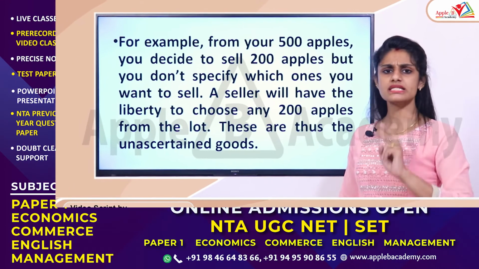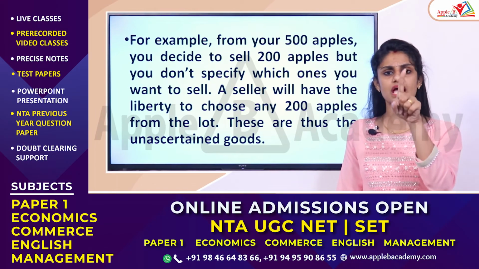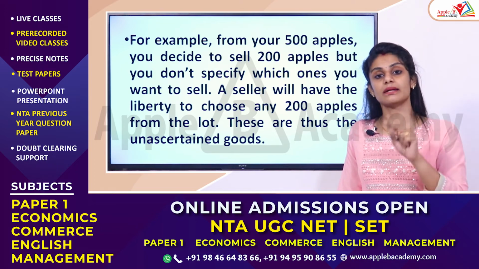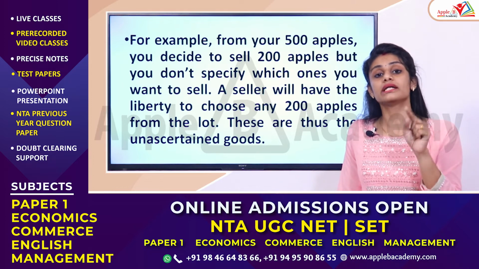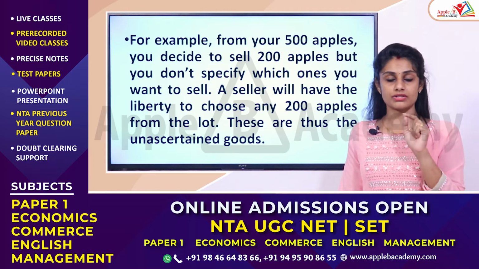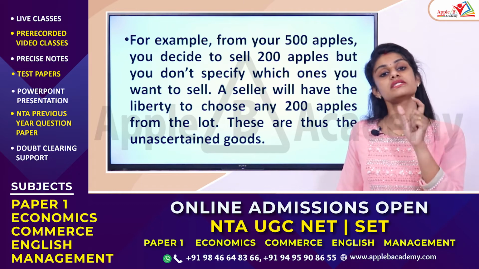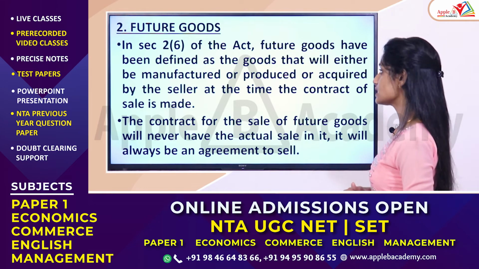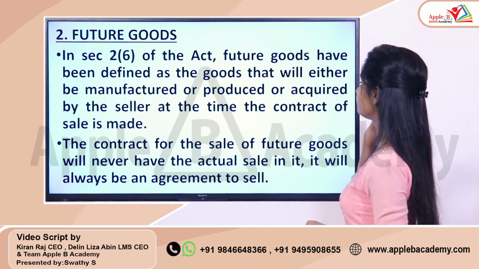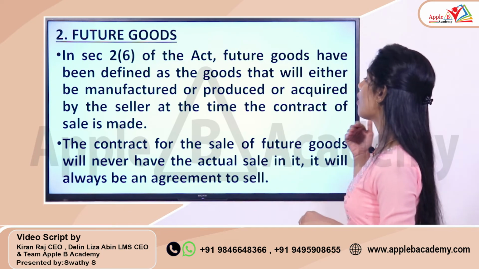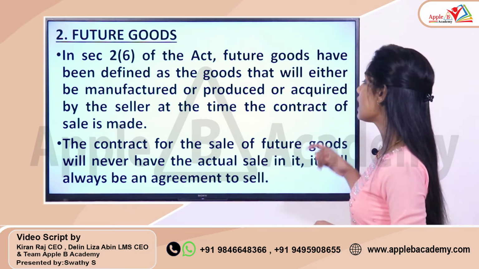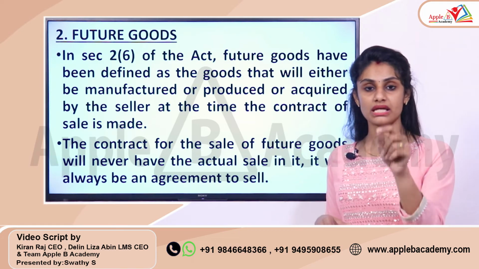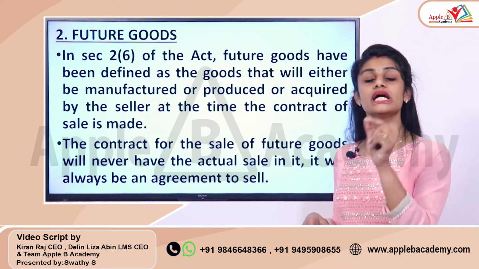Now, the second category of goods. As you can see, the first category is existing goods. Existing goods means that the particular goods are present at the time of making the contract. If the particular item is not present while making a contract, in that situation you can call them future goods. Under section 2 subsection 6, future goods have been defined as goods that will be manufactured, produced or acquired by the seller after the time the contract of sale is made. So that particular item is not present while you are making that contract, but it will be manufactured later.